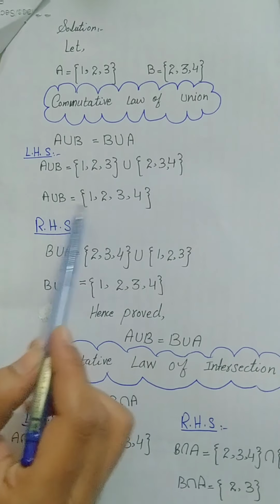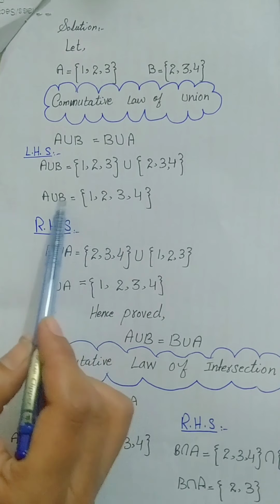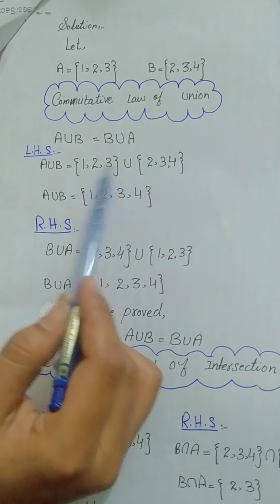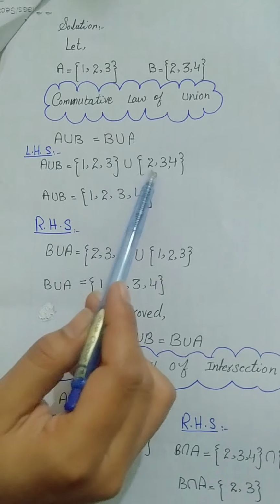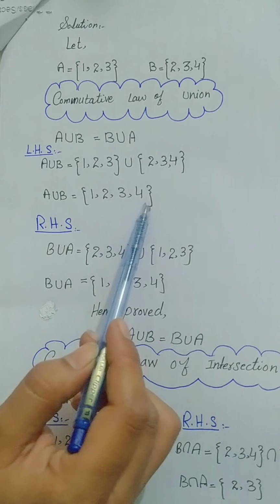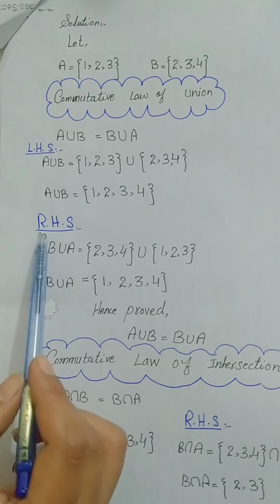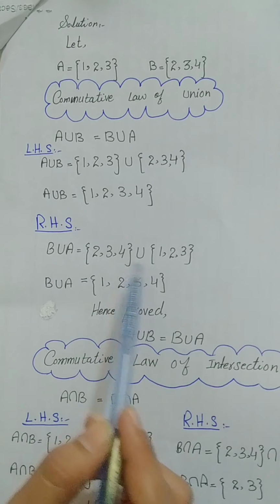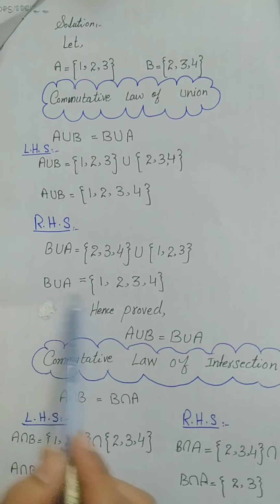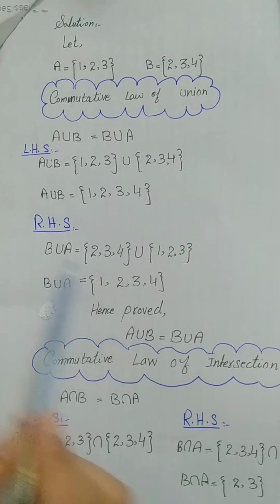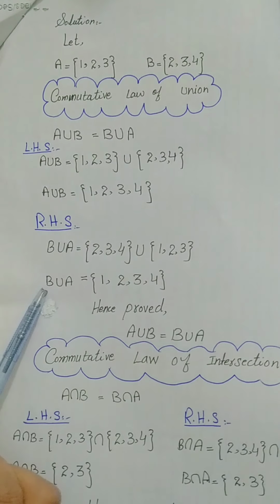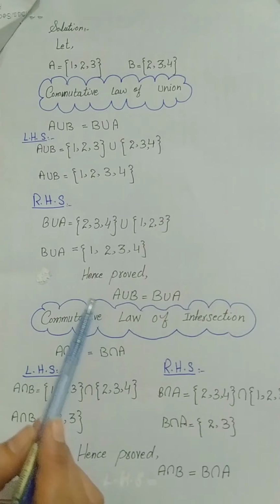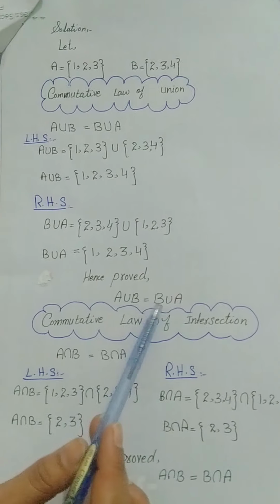So A union B is {1, 2, 3, 4}, because union means to join the values. For the right hand side, B union A, by putting the values we get {1, 2, 3, 4}. A union B equals B union A. The commutative law of union is proved.